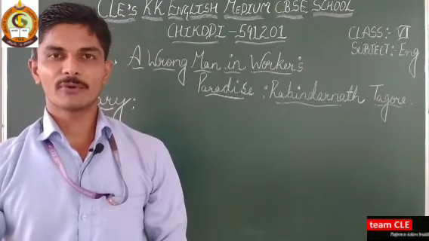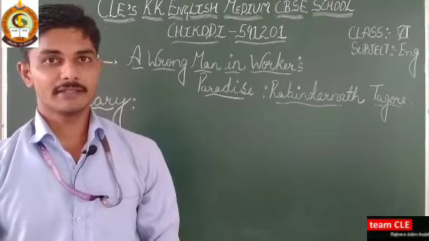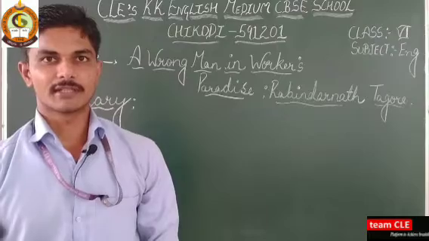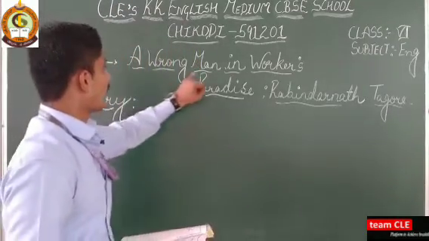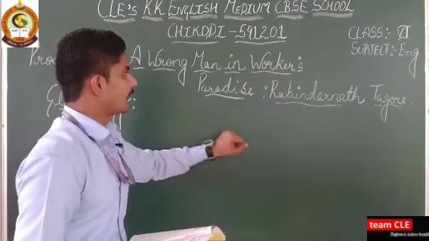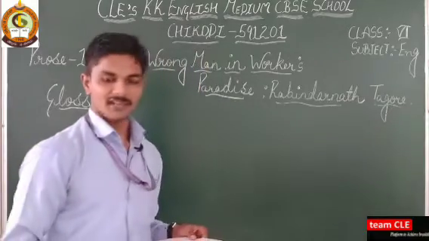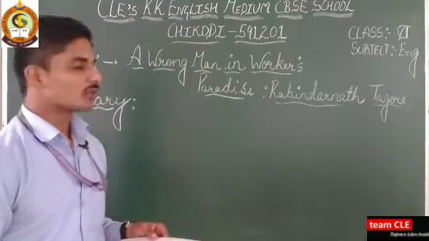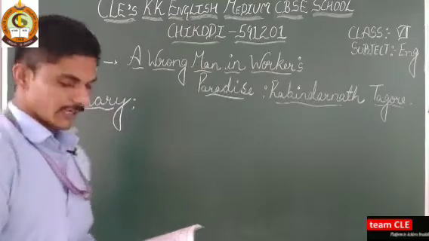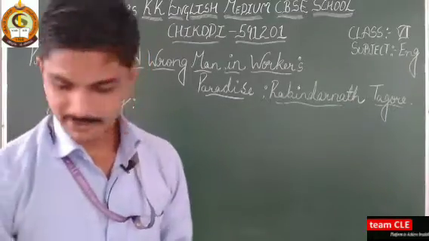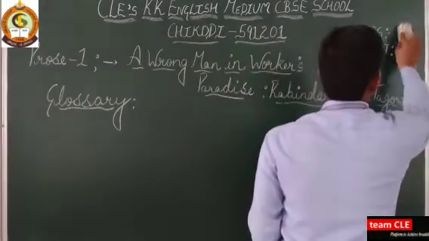So here we are going to begin with the first lesson of your 10th standard English subject. The first lesson we have is A Wrong Man in Workers' Paradise, written by Rabindranath Tagore. He is one of the great writers. It is class 10th. Fine.